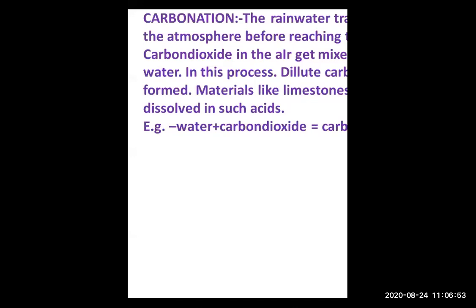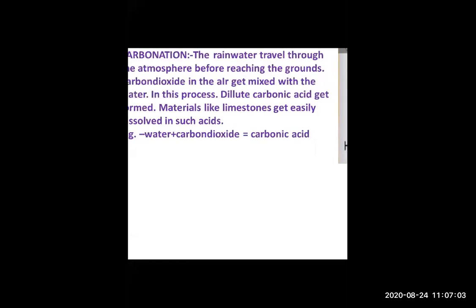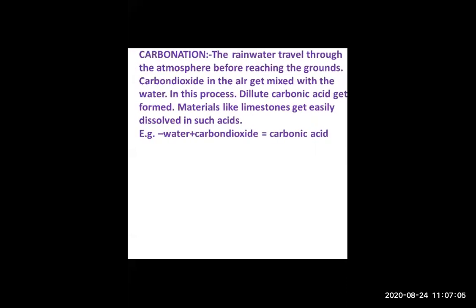And when the rainwater mixes with carbon dioxide, what happens? Dilute carbonic acid gets formed.